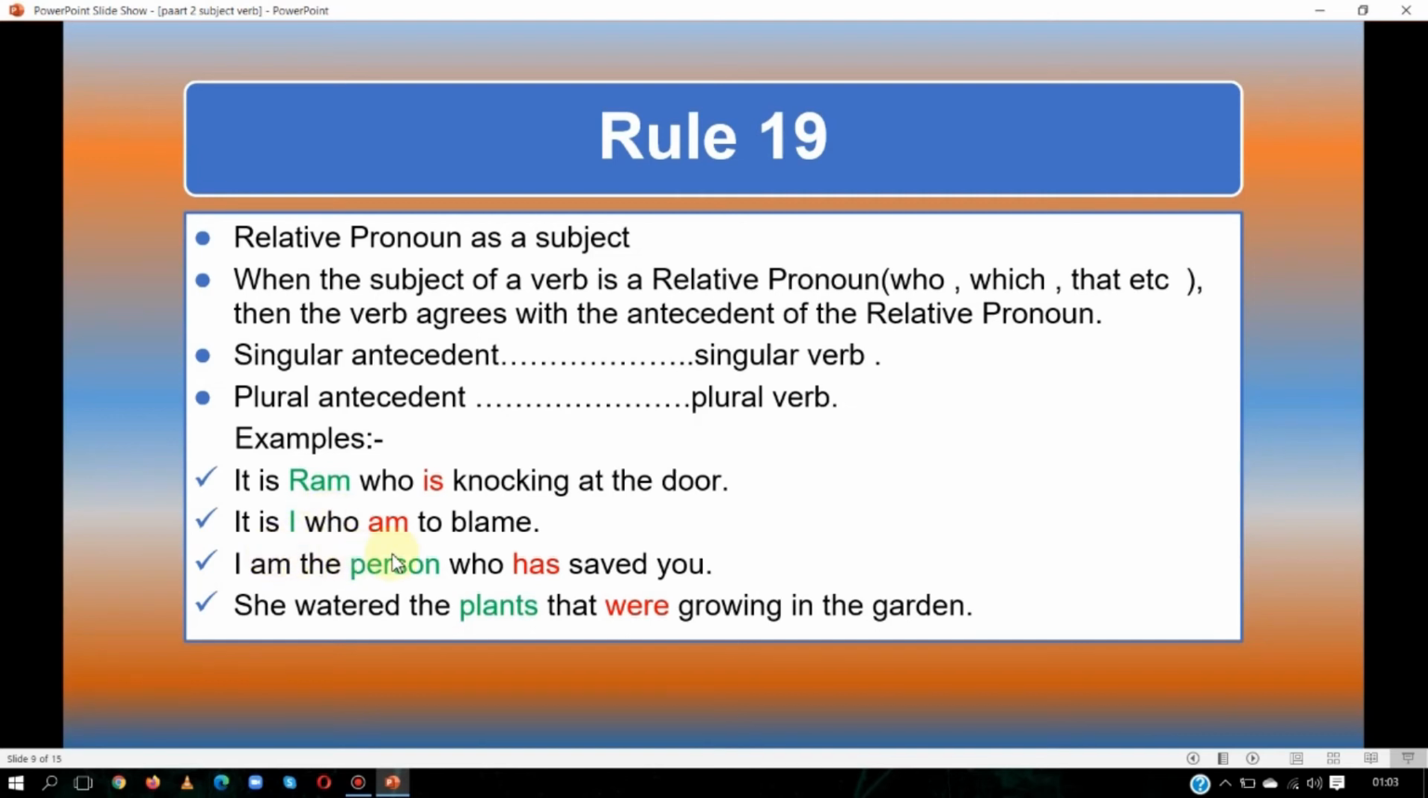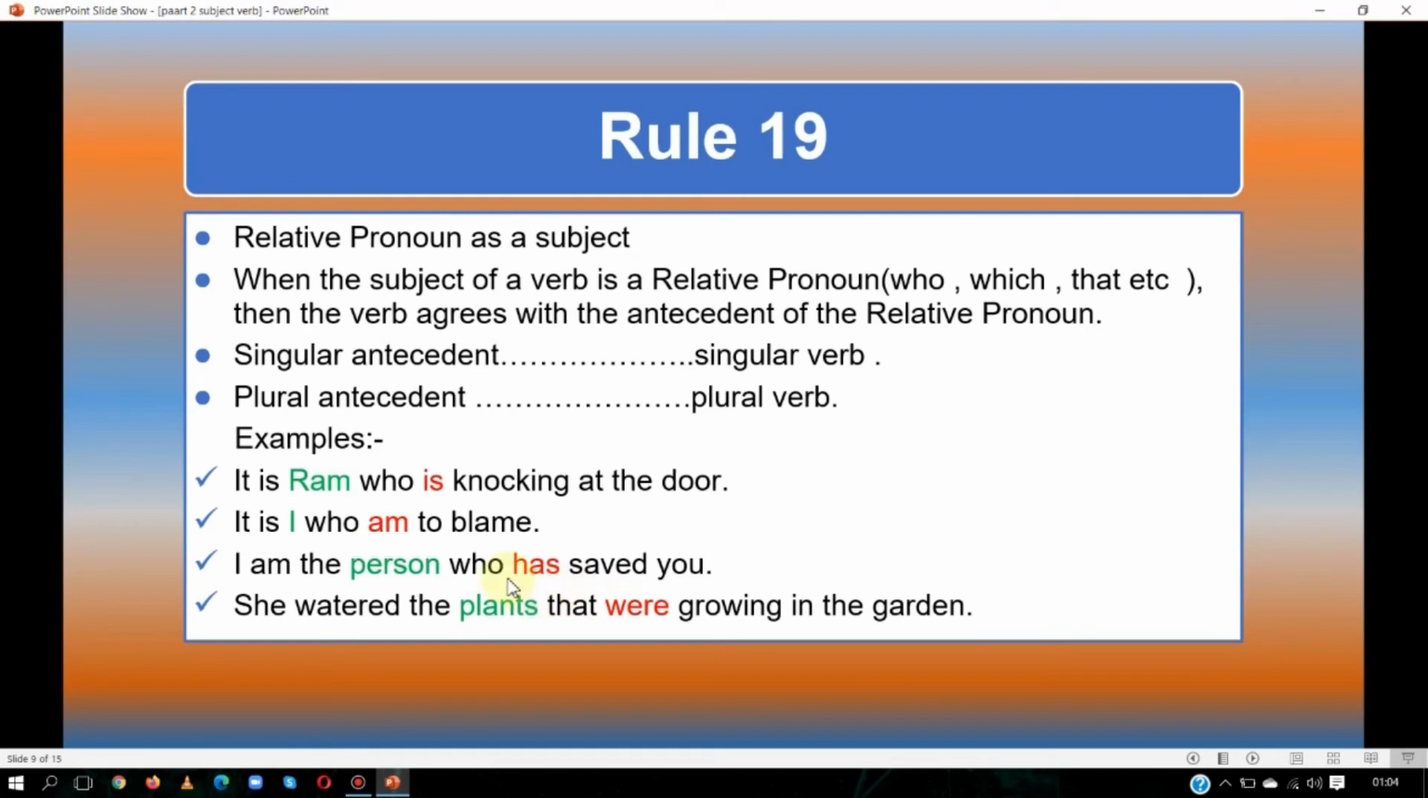I am the person who has saved you. Here who is the relative pronoun. Before this is person, so we will go with person. After that we will use the singular verb. Similarly, she watered the plants that were growing in the garden. That is the relative pronoun. Before that there are plants, so we will go with plants, and we will use the plural verb.